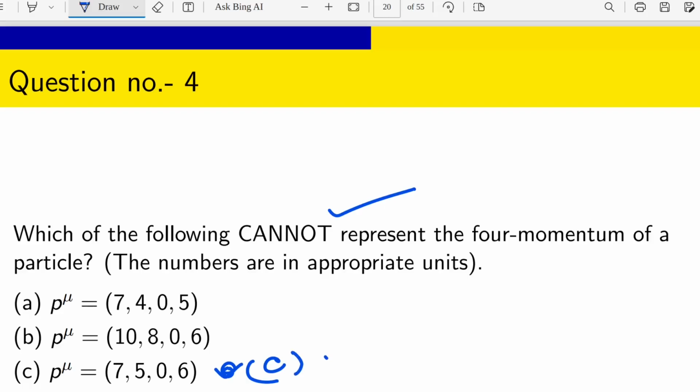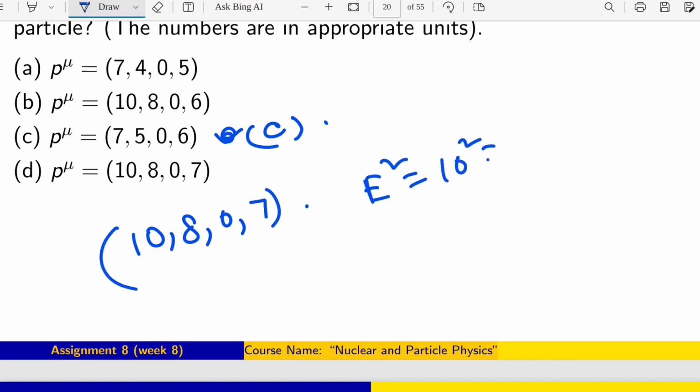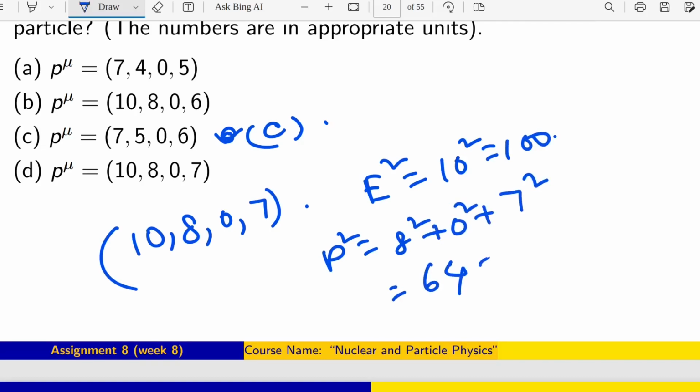Now coming to D, 10, 8, 0, 7. I am just writing here simply 10, 8, 0, 7. You can see here E square will be 10 square, that is 100. P square will be 8 square plus 0 square plus 7 square, 64 plus 0 plus 49, which is obviously greater than 100.